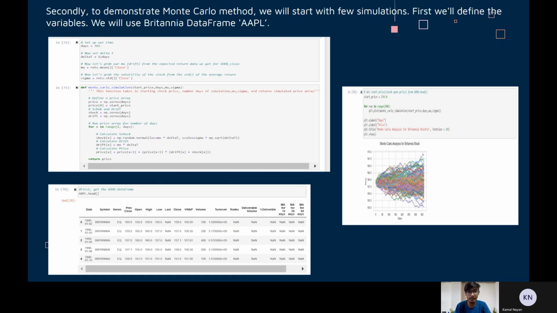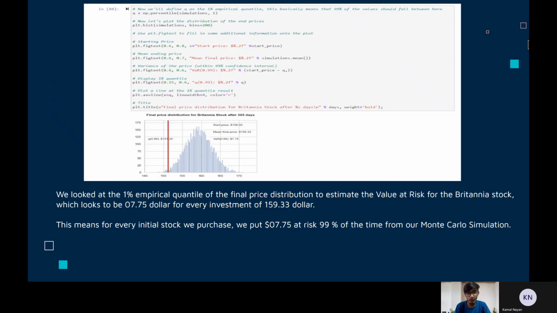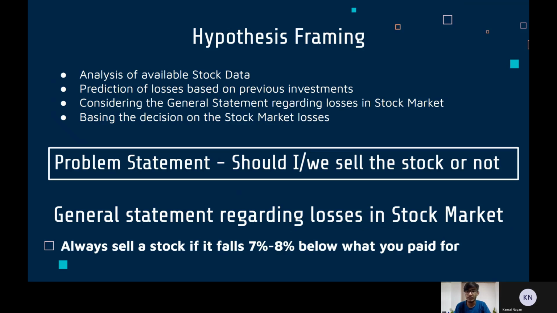The Britannia data frame AAPL is used to demonstrate the Monte Carlo simulation, and we have estimated that for every investment of $159.33 made at the beginning, we are 99% confident that we would face a loss or a risk value of $7.75. To frame the hypothesis, we need to have complete information on the data set and a rule or a statement to base our hypothesis upon. The problem statement in the stock market is usually, should I sell the stock or not? To base this hypothesis, in stock investment, there exists a general golden rule that we should always sell a stock if it falls by 7 to 8% of its price to cut losses.